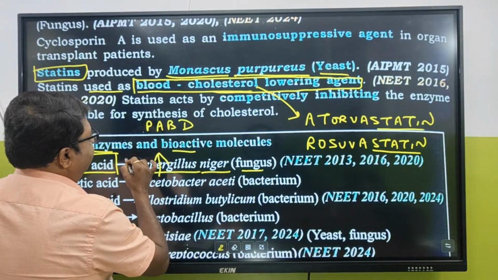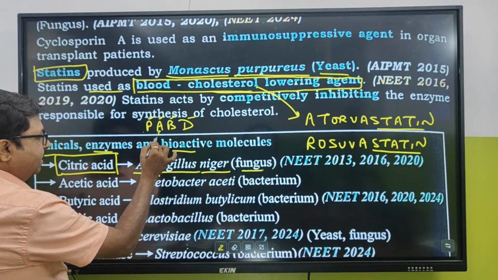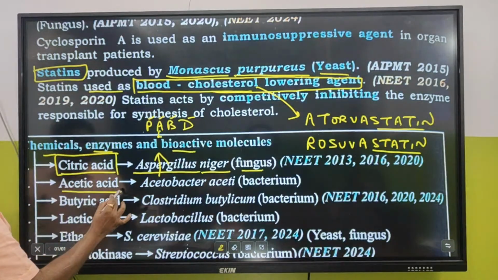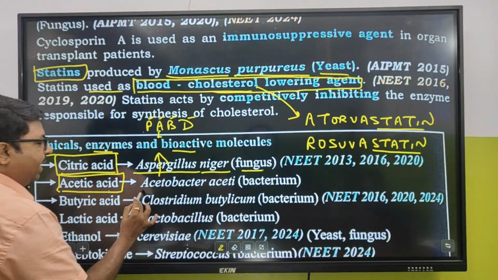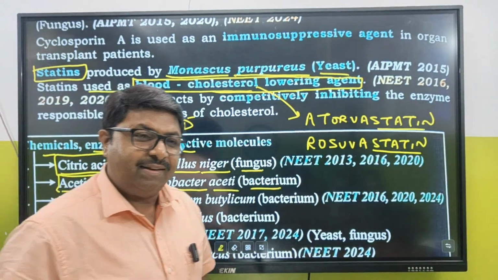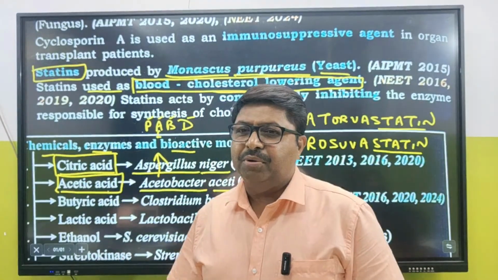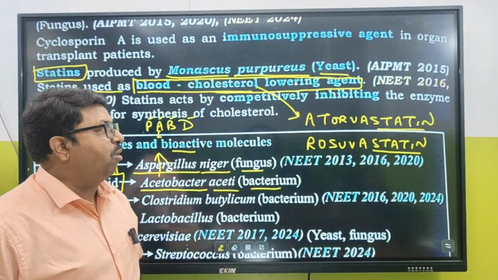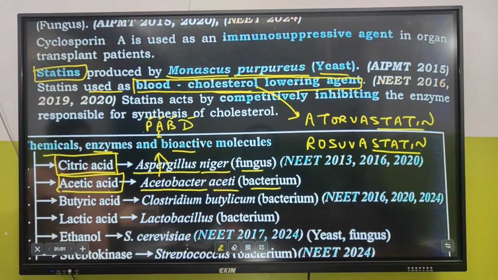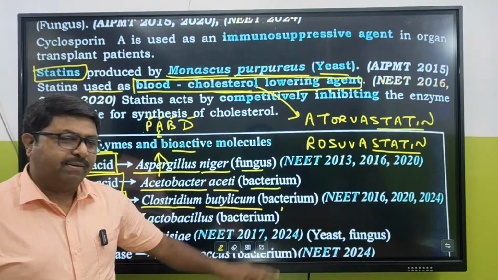Sir, second term. PABD. Phycomycetes, Ascomycetes, Basidiomycetes, Deuteromycetes. Second term, Ascomycetes. Okay. Acetic acid is produced on a large scale by Acetobacter aceti, which is a bacterium. On a large scale, acetic acid is being produced. So it's also a very, very, very important chemical. Butyric acid, Clostridium butylicum. It's a bacterium.